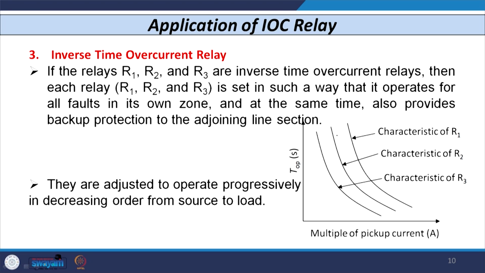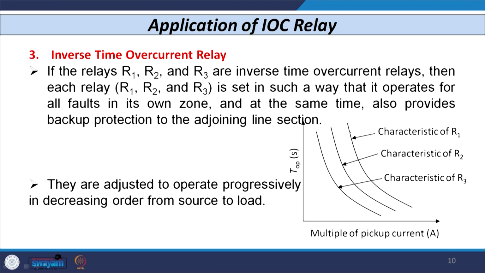Now, if I consider the characteristics of relays R1, R2, R3, you can see in this figure that the characteristic of R3 comes first. So, for any specific magnitude of fault current, let us say here, the first relay that operates is R3, then the next relay operates, that is R2, and then the next relay operates, that is R1.